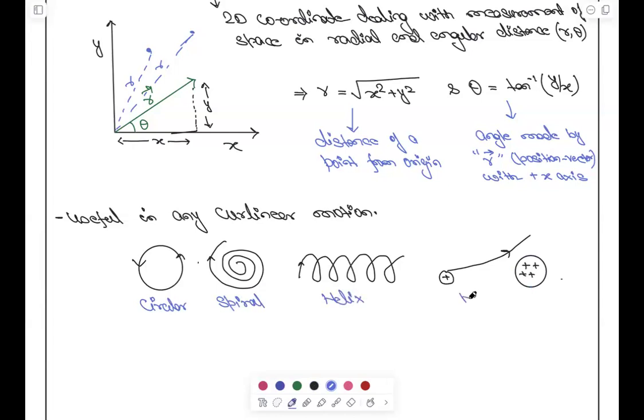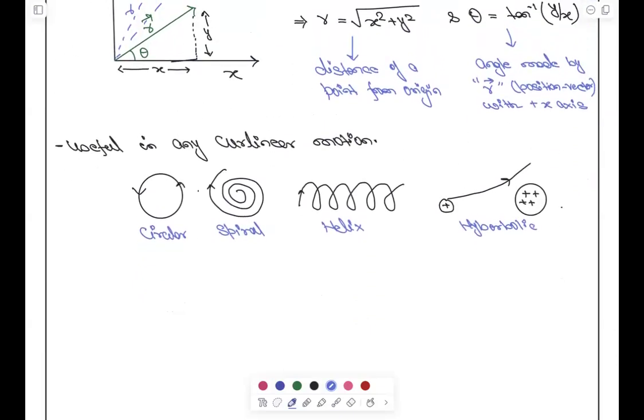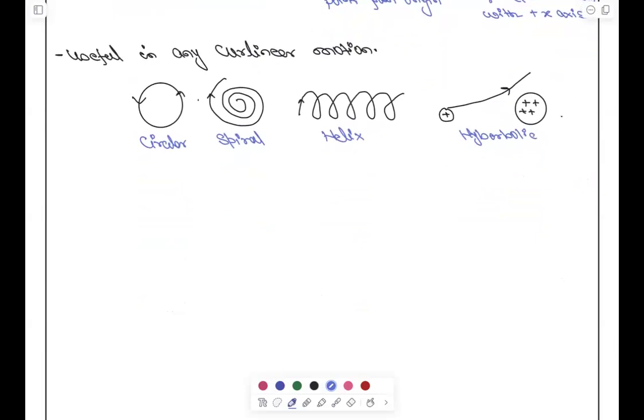It is hyperbolic motion. So in every scenario it will work, ठीक है। चलो आगे। Now few derivations we have to do.